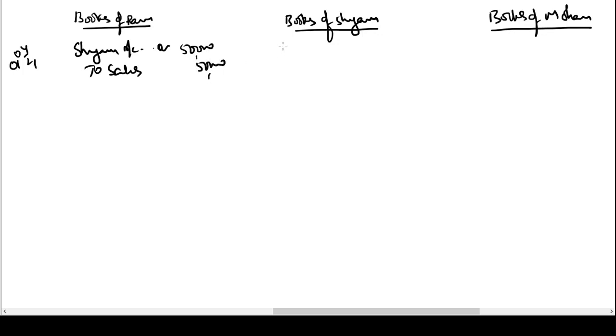Entry in the books of Shyam would be, he is purchasing goods, hence the entry would be purchases account debit 50,000 to Ram account 50,000. Because of this journal entry, Ram is showing Shyam as a debtor and Shyam is showing Ram as a creditor.